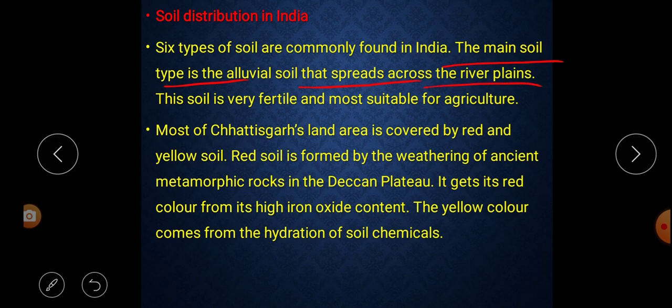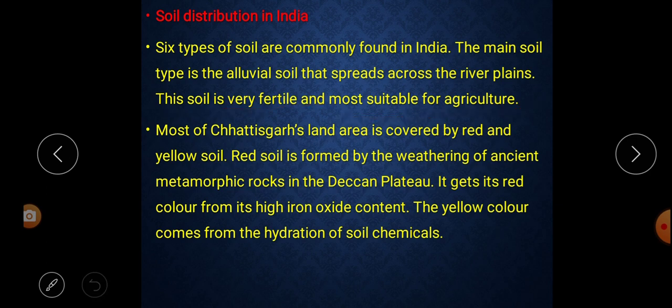So, in this sentence, it is said that the main or important soil which we find in India is what? It is alluvial soil, and it spreads across the river plains. That means this type of soil is available on the riverbank, riverside or river plains. This soil is very fertile and most suitable for agriculture.